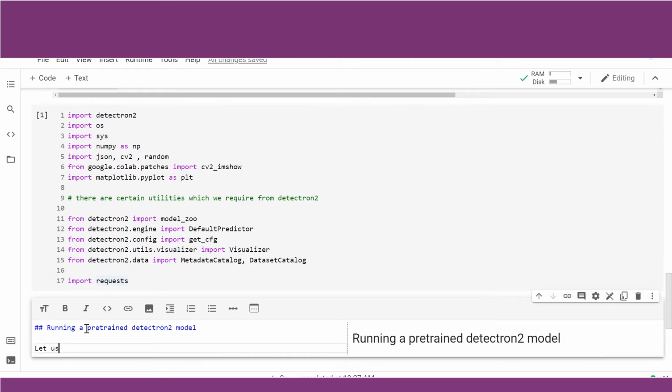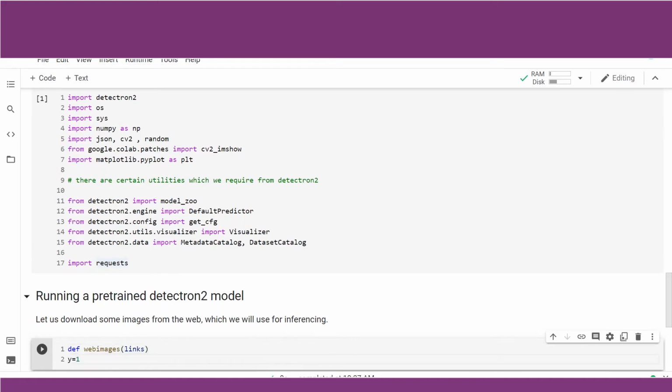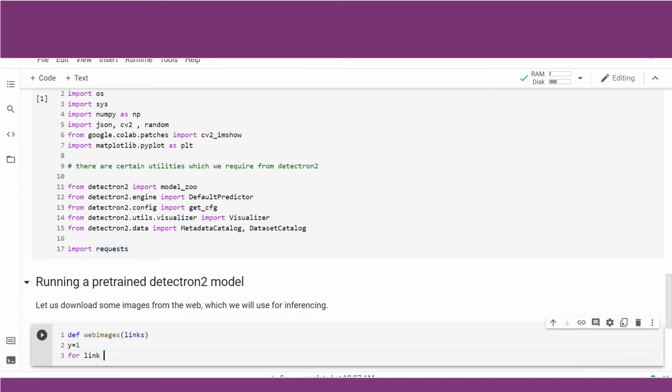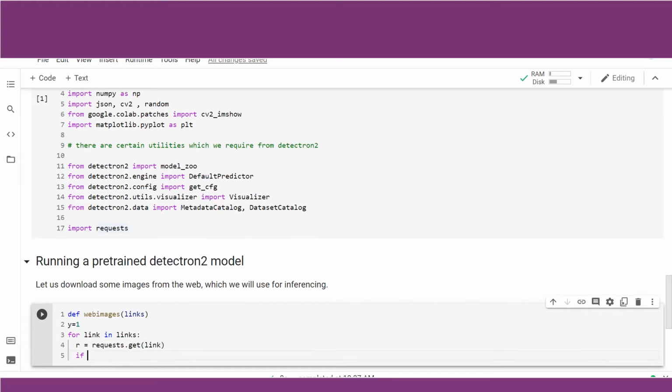Before we do that, let us download some images from the web which we will use for inferencing. def web_images: I'm just writing the scraping module, or downloading module. y equal to 1, for link in links. So links will be the input to this method. r is equal to requests.get(link). We had used the same module or same concept in YOLO. While doing YOLO, we also had scraped from the web certain images. We are just repeating the same here.